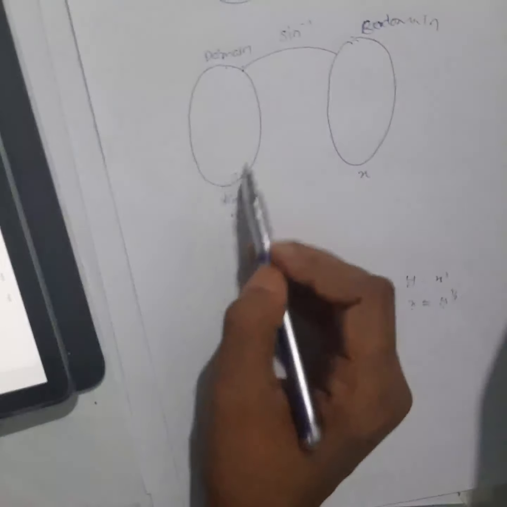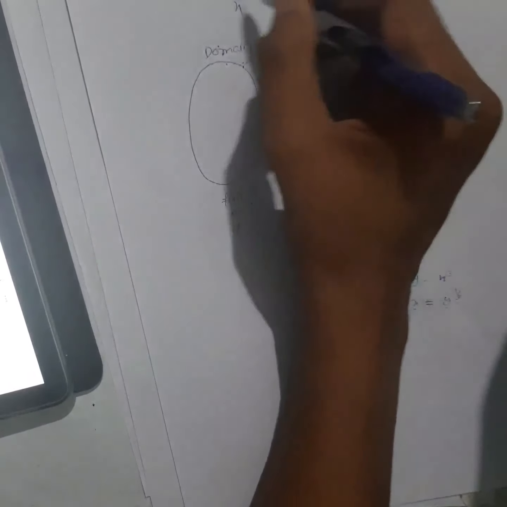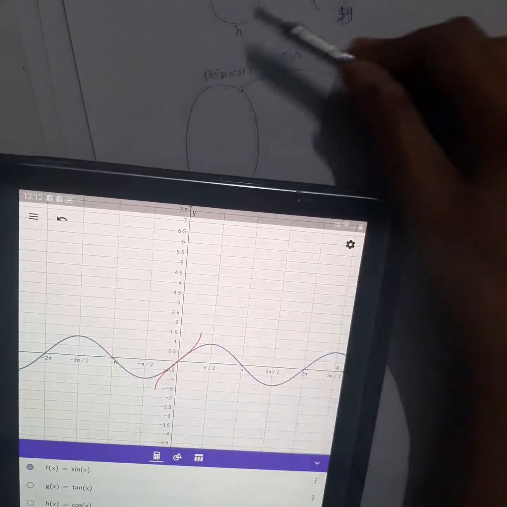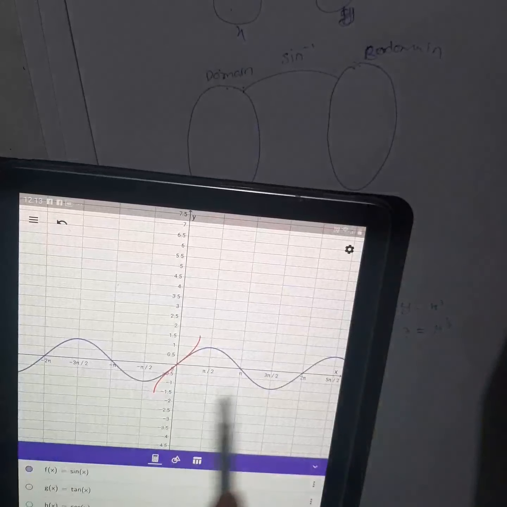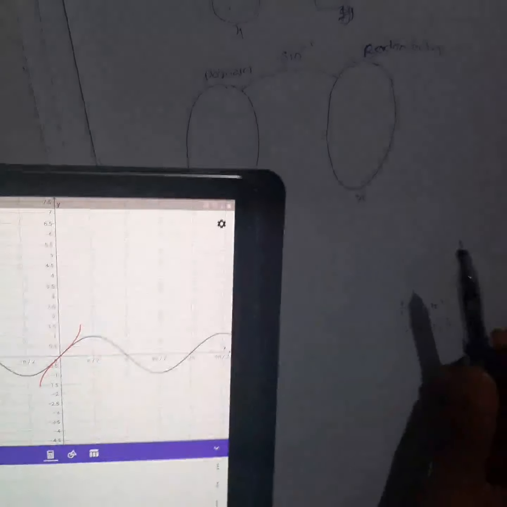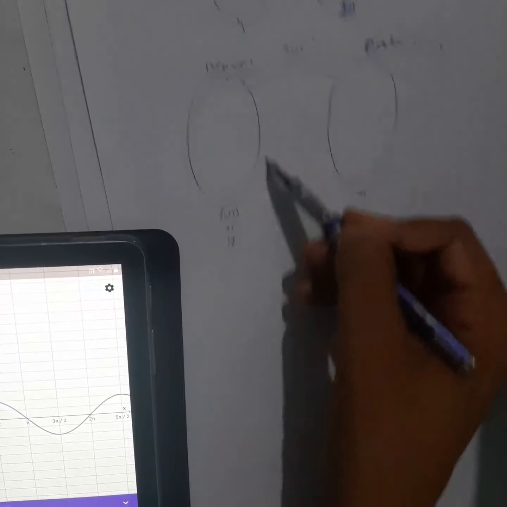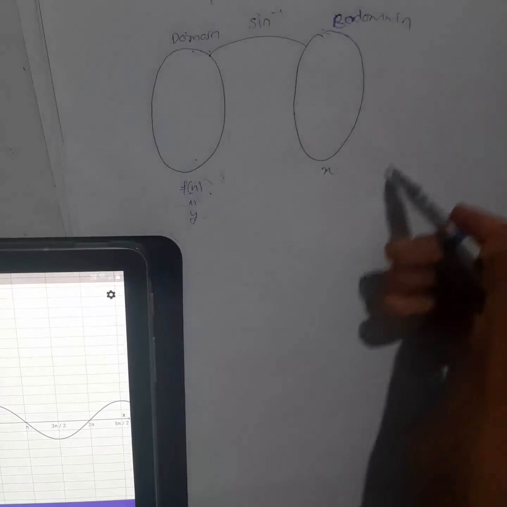Here in the graph, if you want to understand, your codomain used to become domain. This is your x, this is your f(x), that is y, I will take. So if you draw the graph of this one, this was the one, right? If I take this as x and plot it, this is your x-axis, this is y, this is the graph, x value, y value, right? Now see, when you take the inverse, what will happen? This f(x), that is y, will become your x-axis, it will lie on the x-axis, right? And this will be on your y-axis.